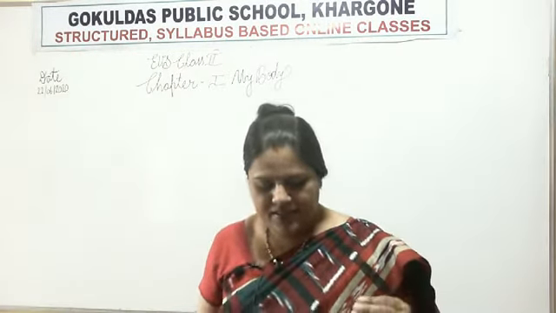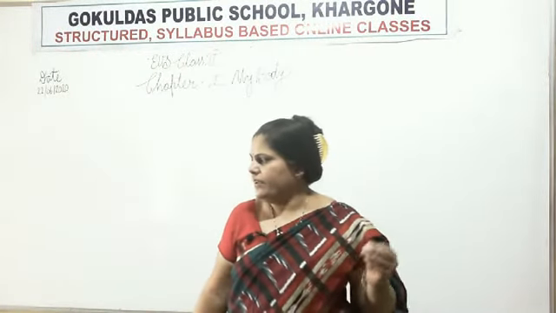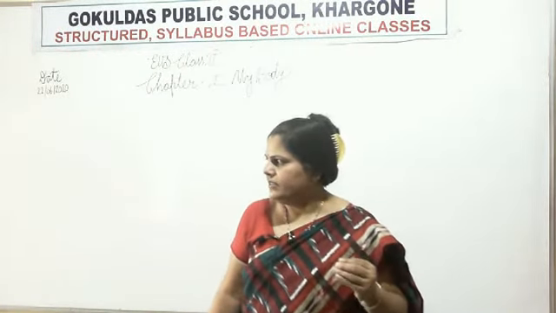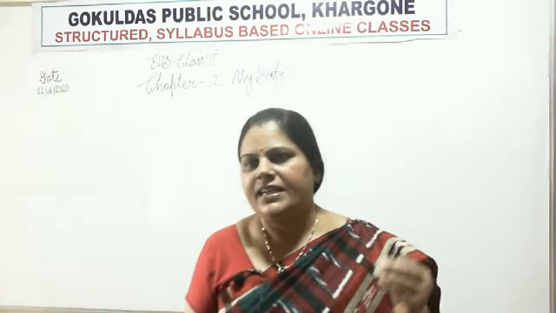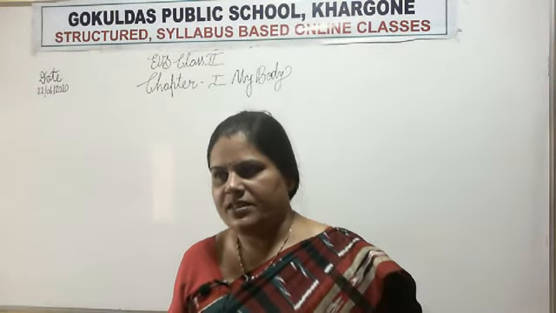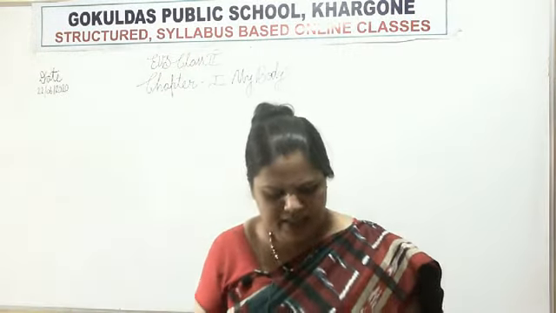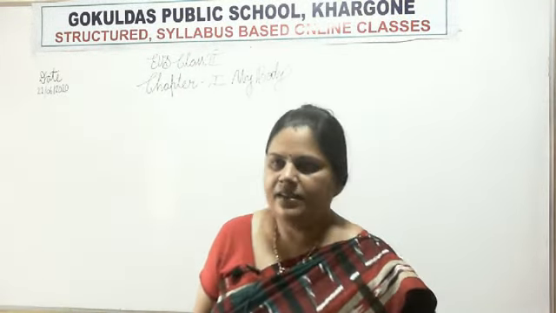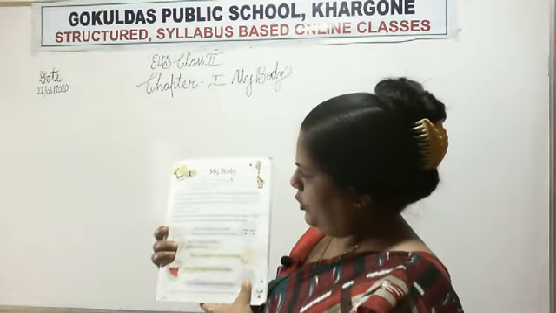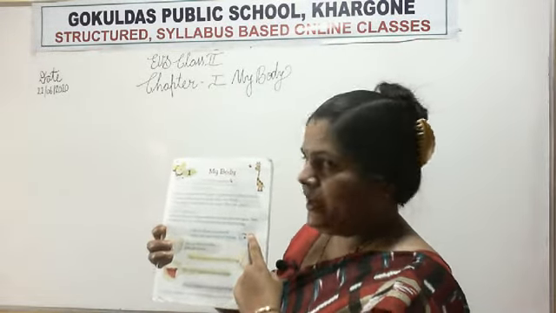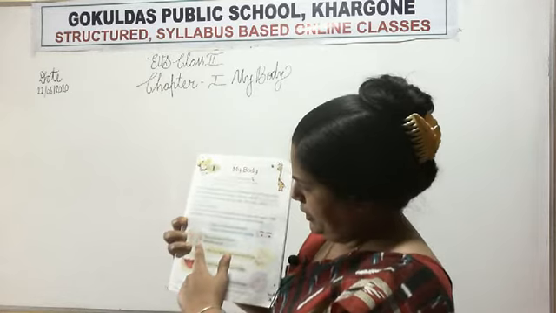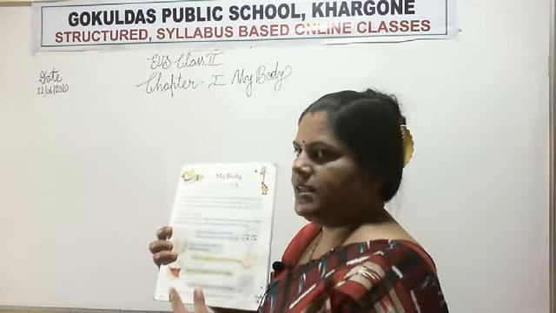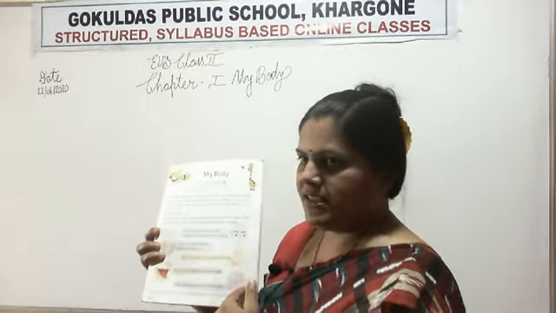See, first we will learn the names of the external organs. Look here. In your books there are eyes, ears, nose, tongue, and skin.